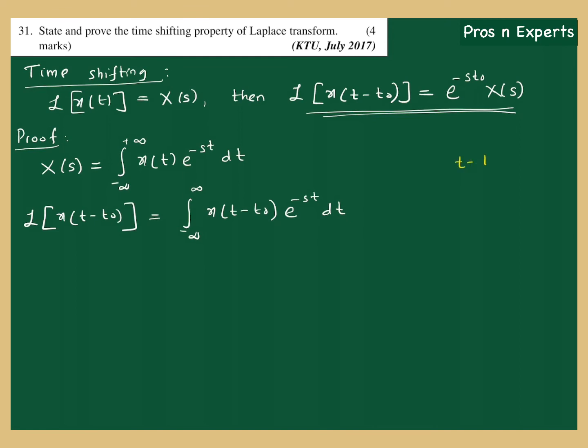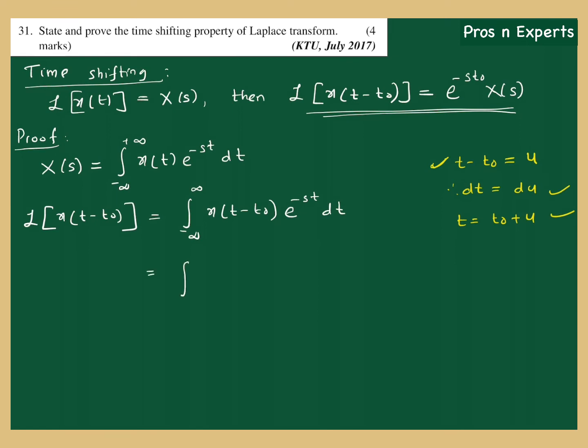Let t minus t0 be some variable u. Therefore, what is dt? dt equals du, because t0 is a constant. It is a constant, the unit by which the signal is delayed. So dt is just du. Also from this equation, t minus t0 equal to u, t equals t0 plus u. Okay, you can easily visualize these two equations. Now let us continue with the integral.